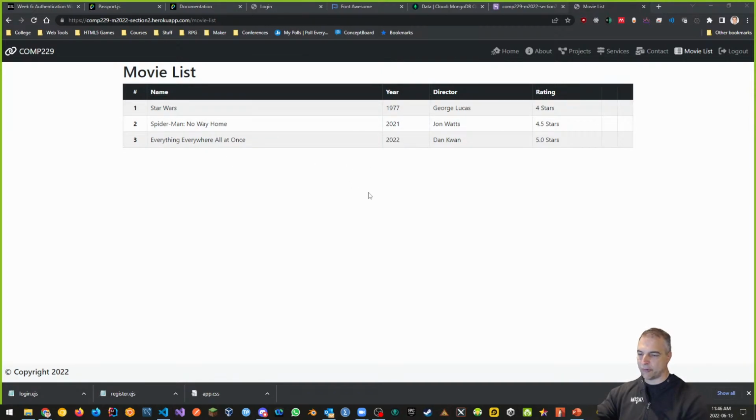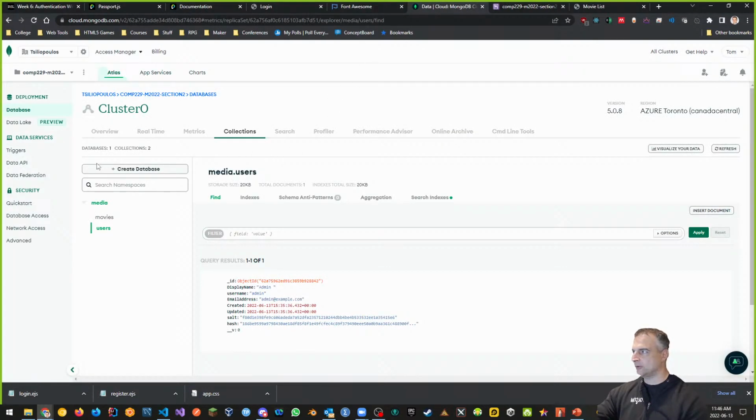Okay, notes before we go for the day and stop recording, and I'll take questions. Notes. For your assignment 2, here's where you're going to lose marks. You cannot use my deployment. Using my information to connect to your database and modify my database is not allowed. Some people have done that in the past. So if you use my deployment, you will lose all your marks for your MongoDB Atlas. It won't work that way.